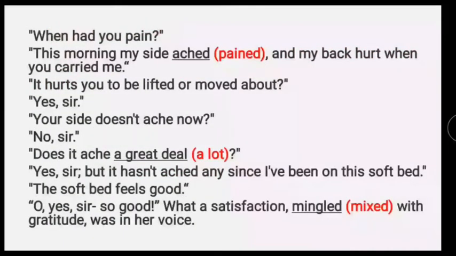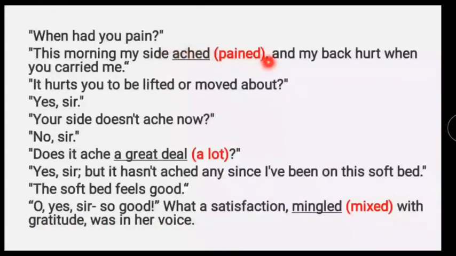When had you pain? This morning my side ached and my back hurt when you carried me. It hurts you to be lifted or moved about? Yes, sir. Your side doesn't ache now? No, sir. Does it ache a great deal? Yes, sir. But it hasn't ached any since I have been on this soft bed. The soft bed feels good? Oh yes, sir. So good. What a satisfaction mingled with gratitude was in her voice.